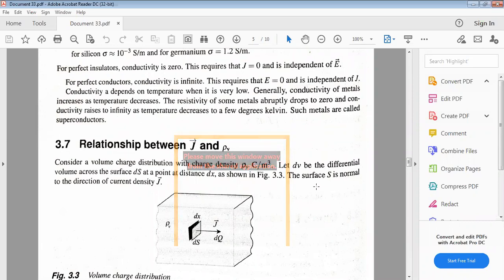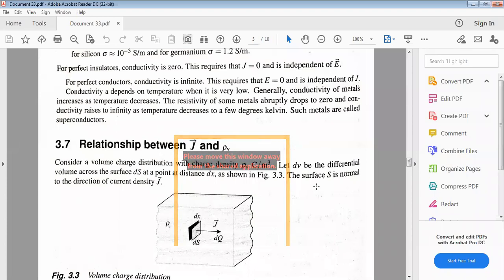Conductivity always depends upon the temperature. Generally, the conductivity of metals increases as the temperature decreases. See here, conductivity of metals increases as the temperature decreases. Already I told you, whenever the copper wire is getting heated, the conductivity decreases, right?